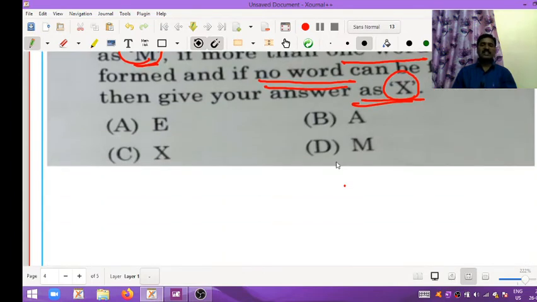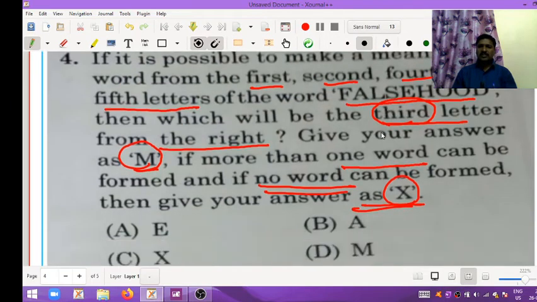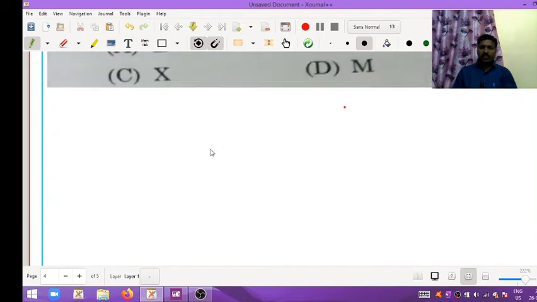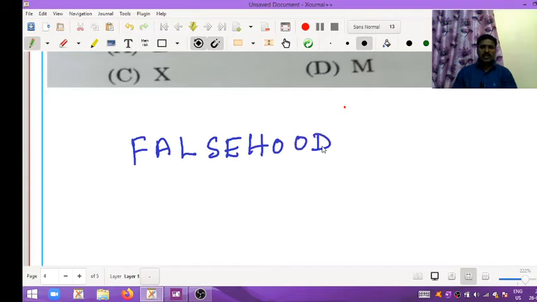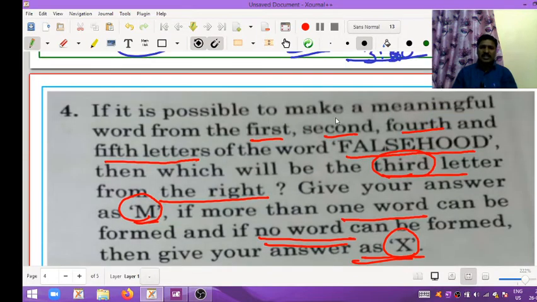So using these words, here falsehood is given. F-A-L-S-E, falsehood, H-O-O-D. I am giving the numbers for this: 1, 2, 3, 4, 5, 6, 7, 8, 9. There are 9 letters. So what is given? First, second, fourth and fifth.